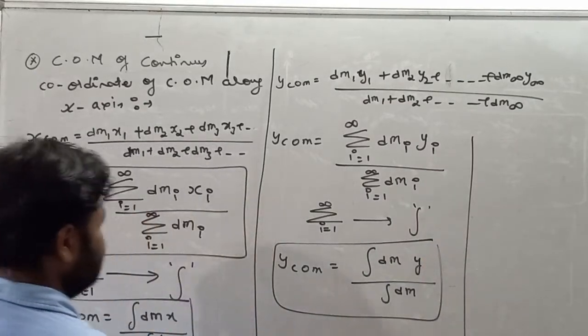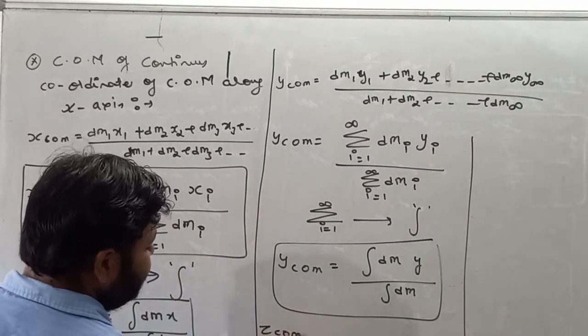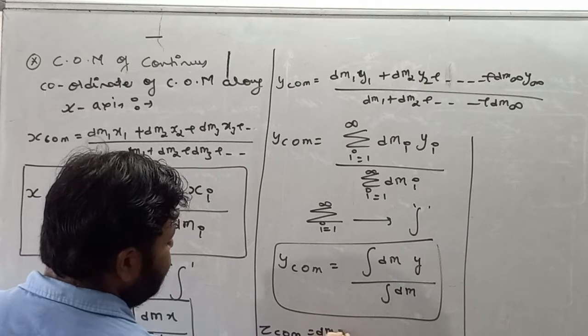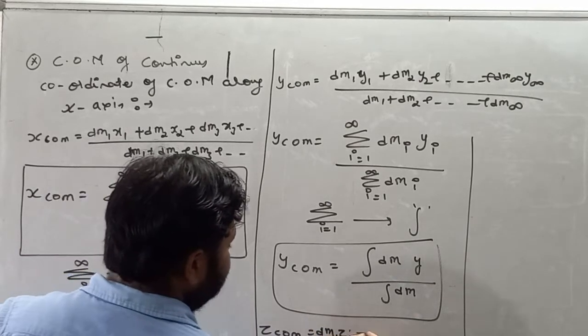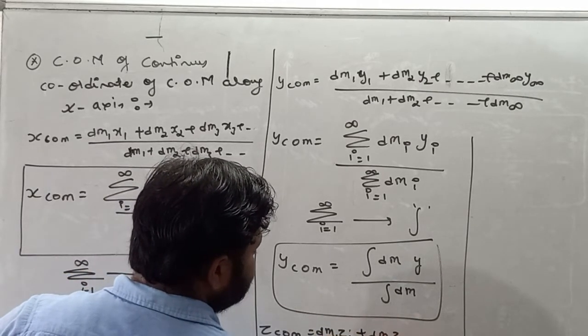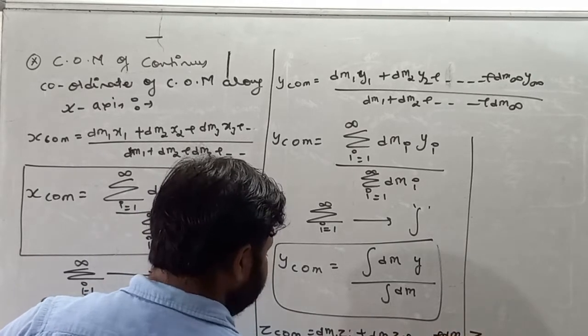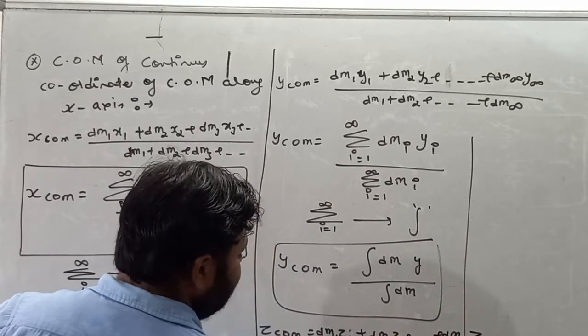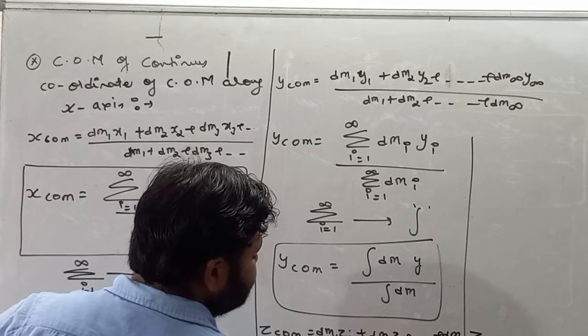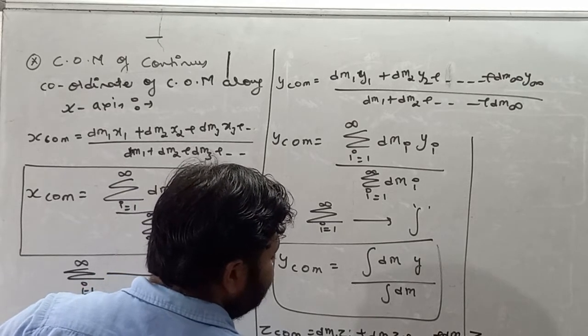Similarly for the z-axis, z center of mass is equal to dm_1 z_1 plus dm_2 z_2 up to dm_infinity z_infinity divided by dm_1 plus dm_2 up to dm_infinity.